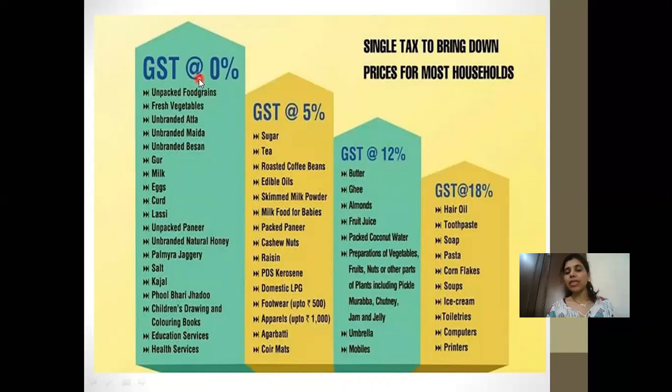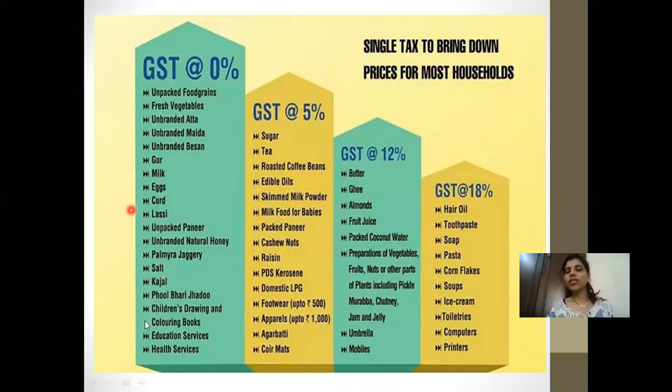Then there are slabs, meaning there are certain food products where GST is zero, so no GST is applied on them. You can see unpacked food grains and fresh vegetables. When you buy leafy vegetables from the vendors who come to you, or onions and potatoes, they don't give you a bill or write GST so and so percent. The reason is there is no GST applied on these products, so the selling price is what you pay to the vendor. Then curd, egg, milk, salt, when you are going and buying milk or eggs.